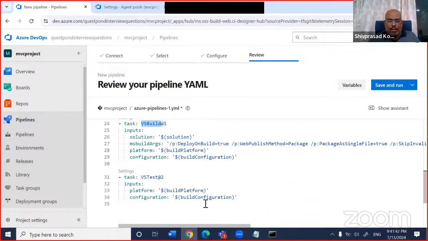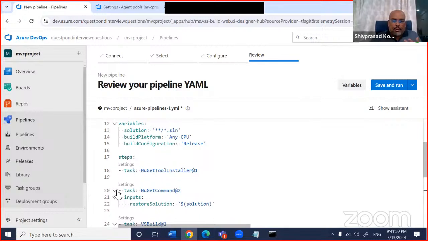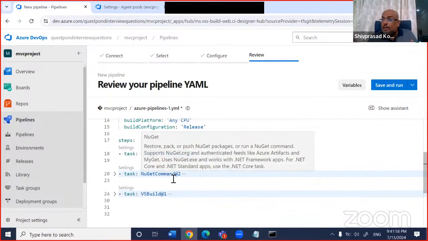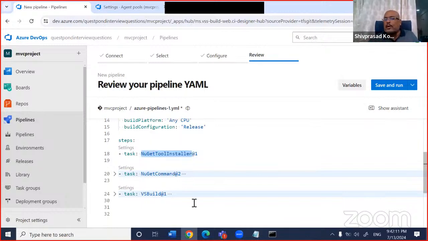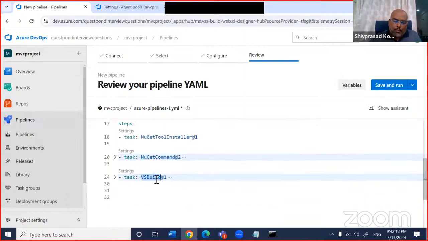After that, you would like to do a test. I'll say no, I don't want to do a test, remove that task. So in short, what we are doing here, if I minimize all my tasks, is very easy. In the machine, you will install NuGet. Machine means agent. Again, I'm repeating, if you are doing Angular, then you have to install Node first. You have to do an npm install, right? So think about that. What you will do manually, you have to put as a task here, right? So you will do a NuGet install, then you will get latest by using NuGet, and then you will do a build.